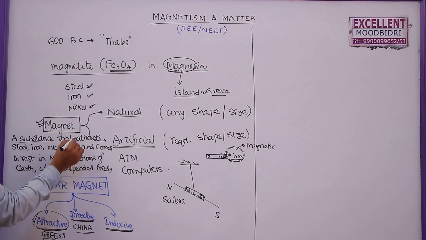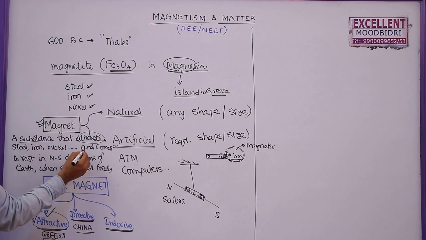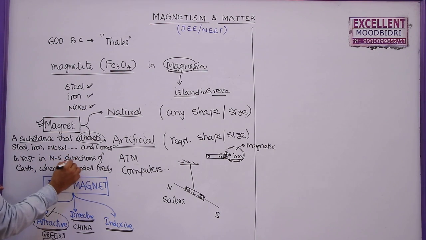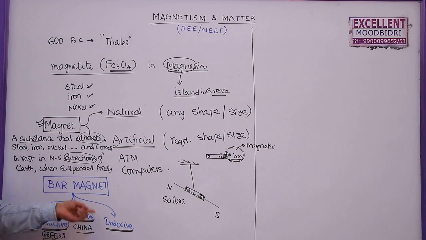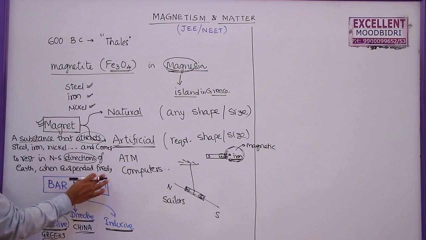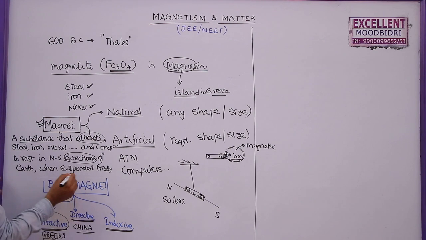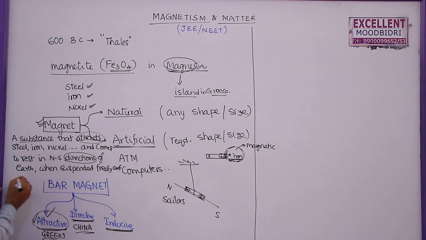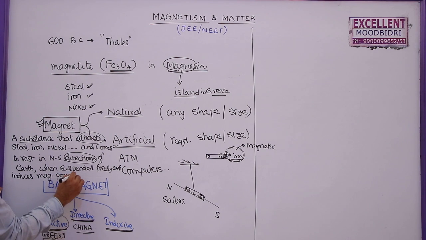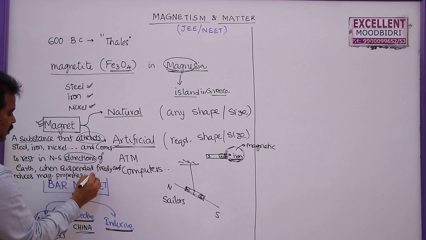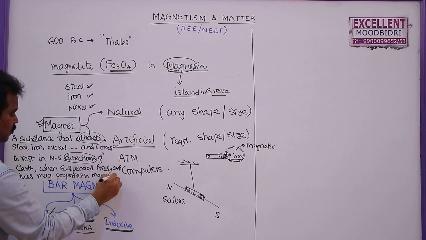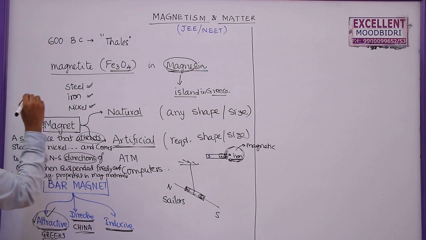A substance which attracts steel, iron, nickel and so on, and comes to rest in the north-south direction when suspended freely, and induces magnetic properties in magnetic materials, is known as a magnet. If you want, you can add that here.